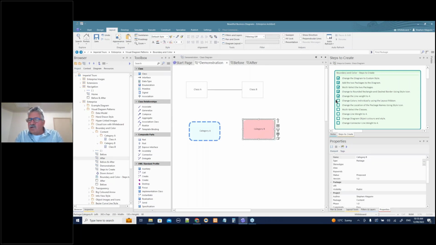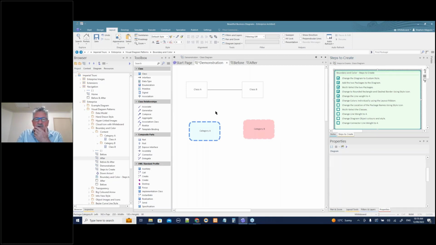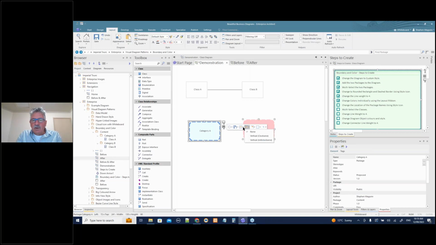Now we've changed the colors individually, changed the location of the package names using the icon. So let's do that. So again, multi-select, use the little style icon, and I can change the location of the names. So I'm going to change them to top left. So now the names are there, and I want to change the font as well.